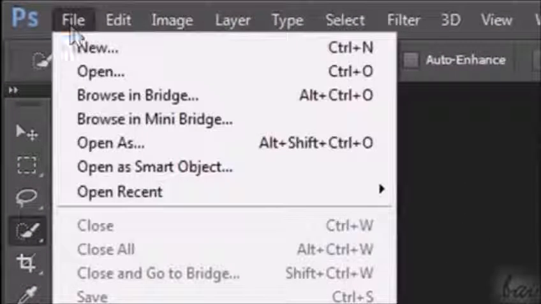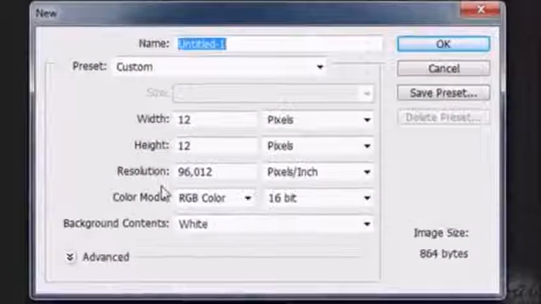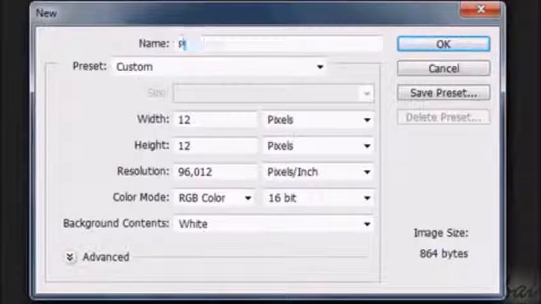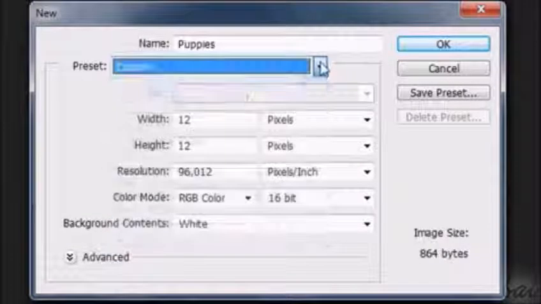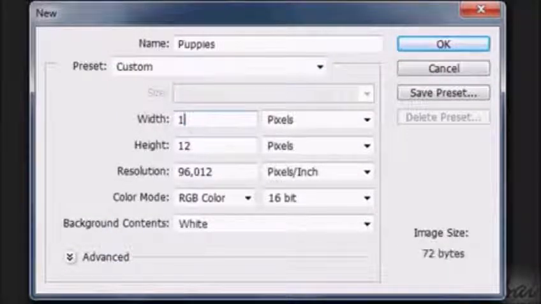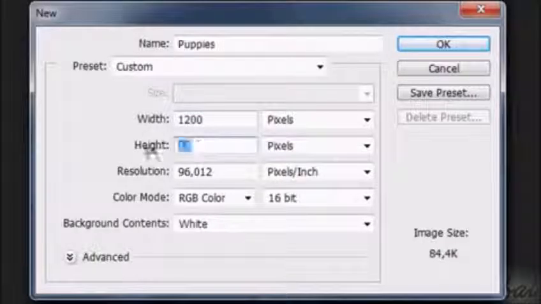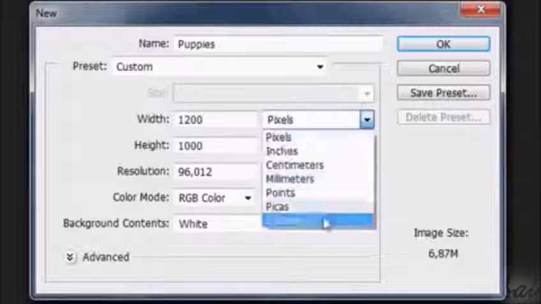First of all, let's create a new workspace. Go to File and then to New. The new window states how your new project must be. Decide its name on top. Decide then its size through width and height in the middle. This size is referred to the white and blank workspace you are going to work on. Type the correct value on the left and the measured unit on the right.